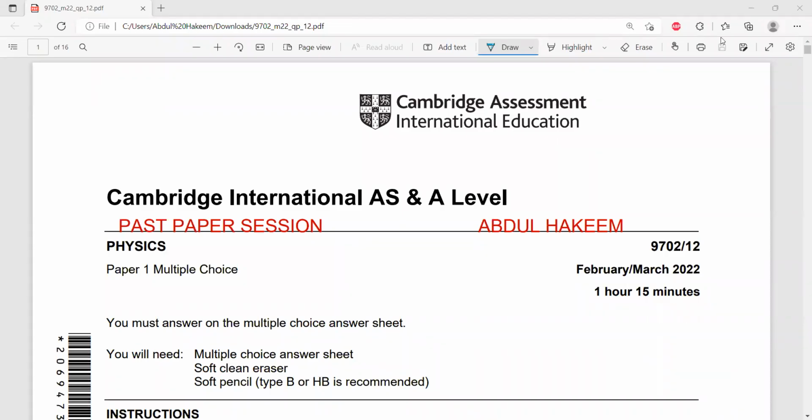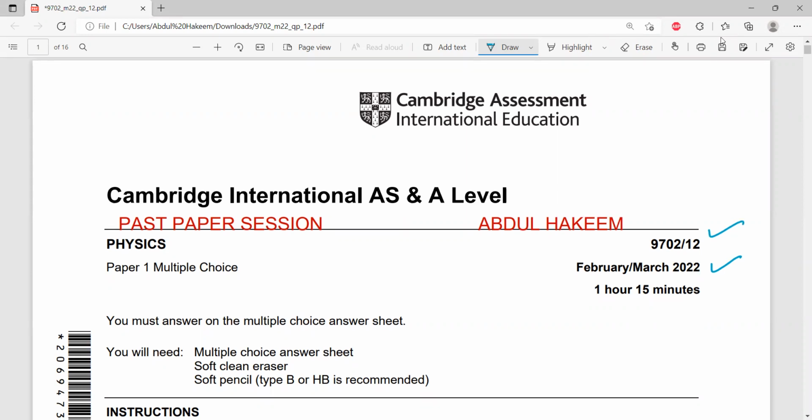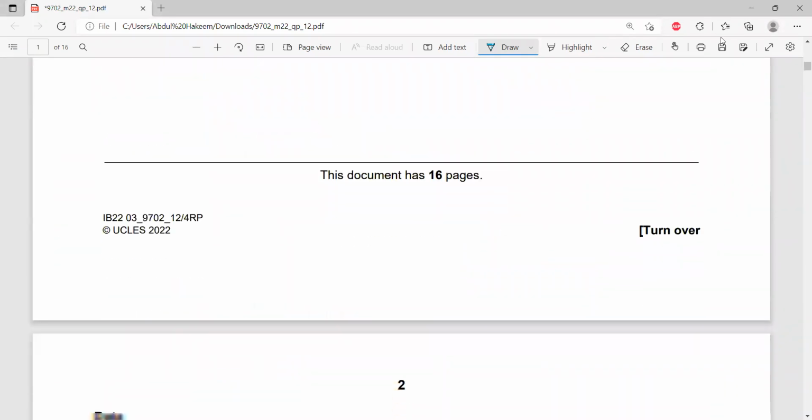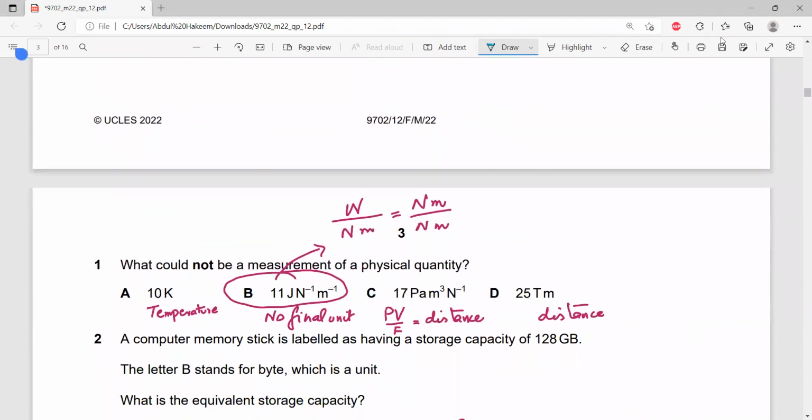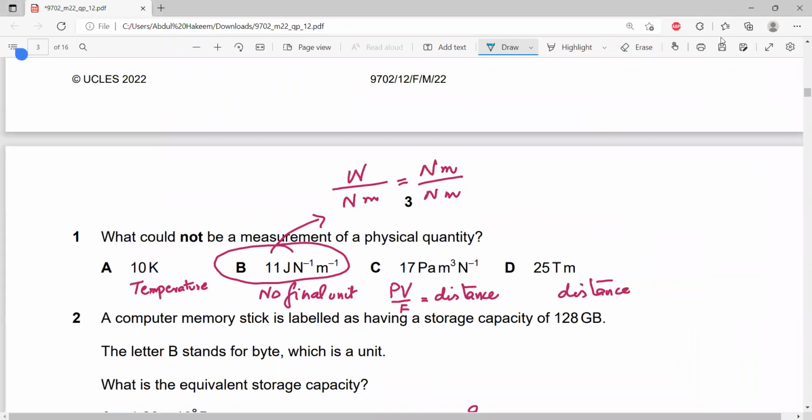Okay, this is the latest paper, February-March 2022, Paper 12. I have already solved it for you just to save your time. So look at question number 1. The simple question is, what could not be a measurement of a physical quantity?